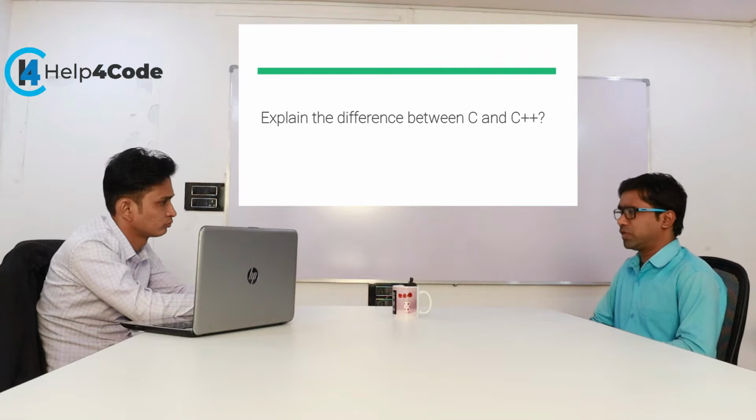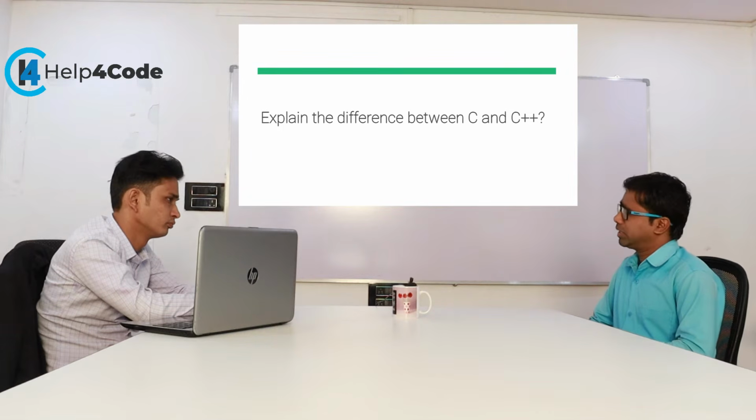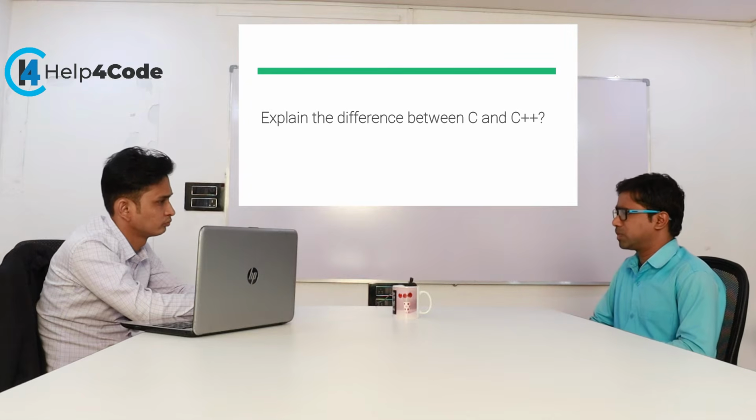In C++, virtual functions are available. C language doesn't support polymorphism, but C++ supports the polymorphism concept. No exception handling features are available in C, but exception handling is available in C++.